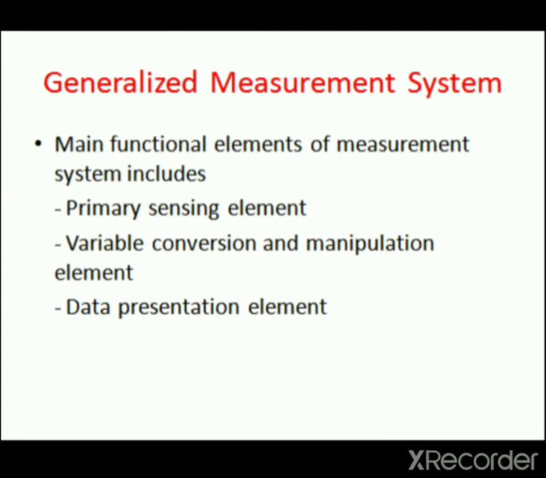Next part is generalized measurement system. The main functional elements of measurement system includes primary sensing element, variable conversion and manipulation element, and third one is data presentation element. Each functional element performs the definite and required steps in the measurement, which may be a single component or group of components.